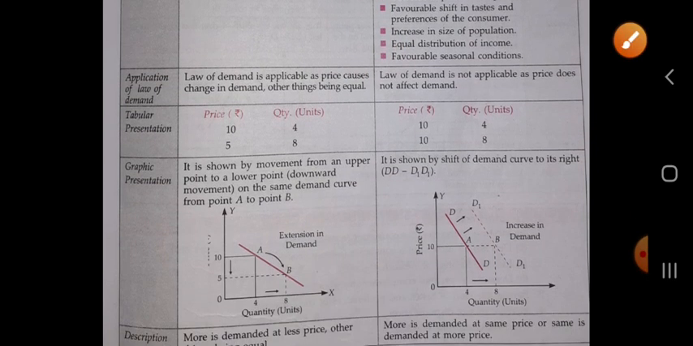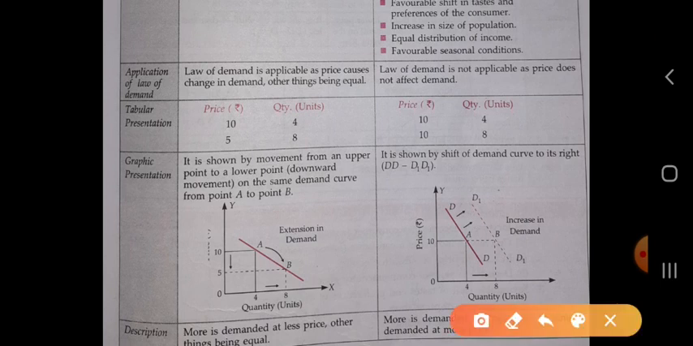Okay, next one is application of law of demand. Law of demand is applicable as price causes change in demand, other things being equal. In the case of extension of demand, the law of demand is applicable because here we see the relation between the price and the quantity demanded and other things remaining constant, as the law of demand says.